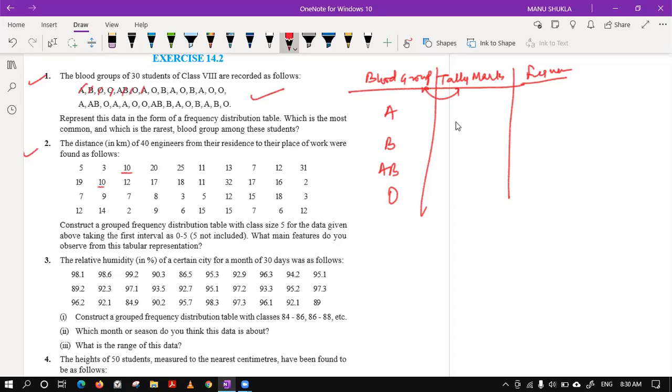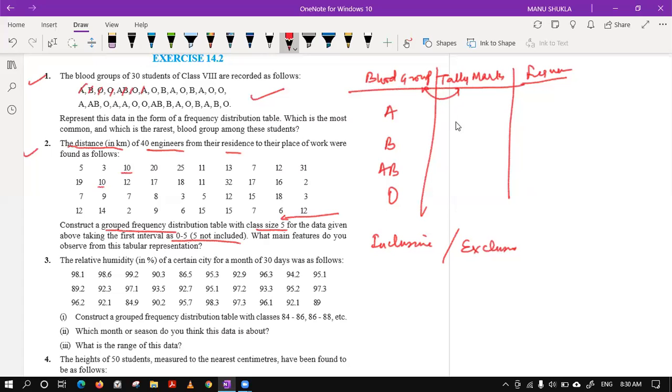In question number 2, they are saying the distance in kilometers of 40 engineers from their residence to their place of work were found as follows. Construct a grouped frequency distribution table with class size 5. They are fixing the class size. You can't change the class size on your own because they have fixed it for the data given above. Taking the first interval to be 0 to 5, 5 not included. They are saying 5 not included. That means it is which case? Inclusive or exclusive? Please tell.